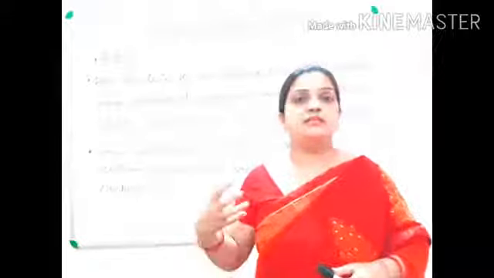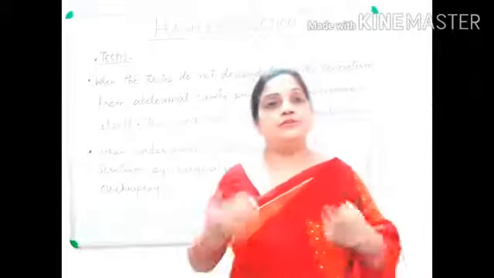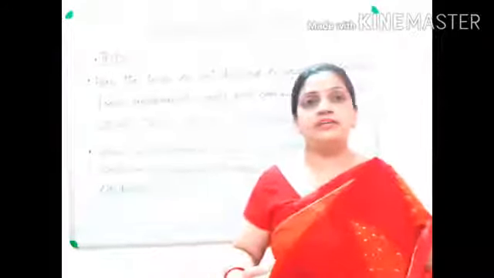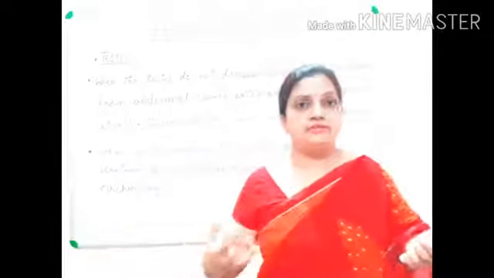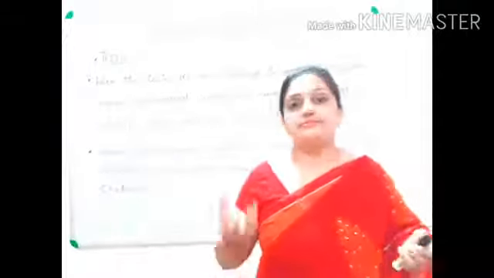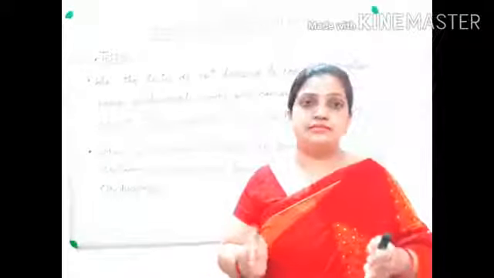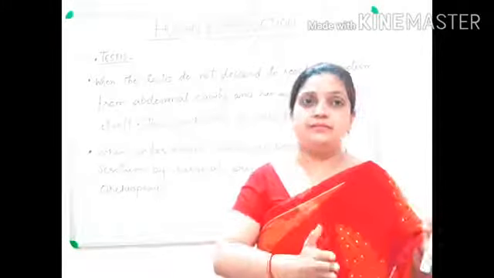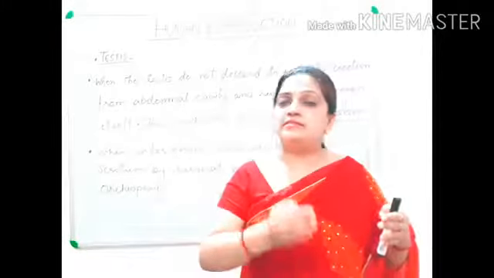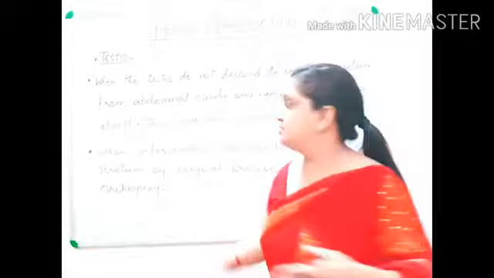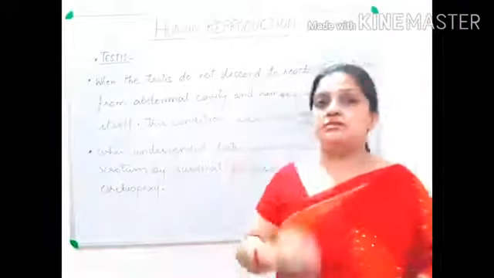Here your sperm production capability fails because the temperature inside the scrotum is lower and the temperature inside the body is very high. And we know that inside the scrotum, your testis will develop, and inside the testis, your sperm production will take place. So when your testis is inside the abdomen, then seminiferous tubules will not be able to produce sperms, and that condition is called cryptorchidism.